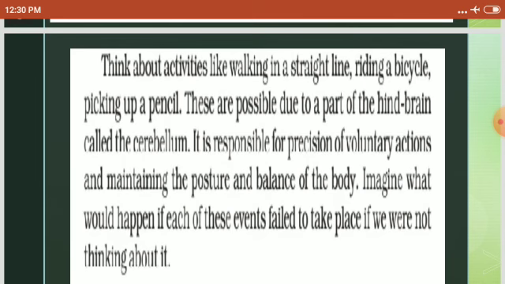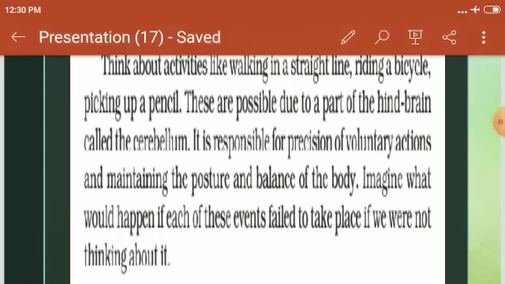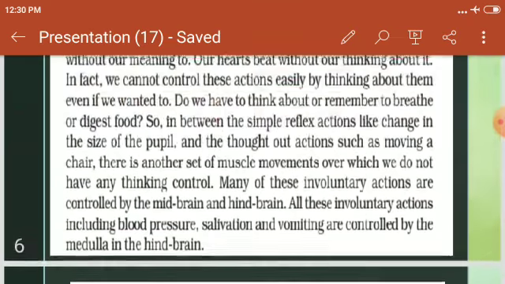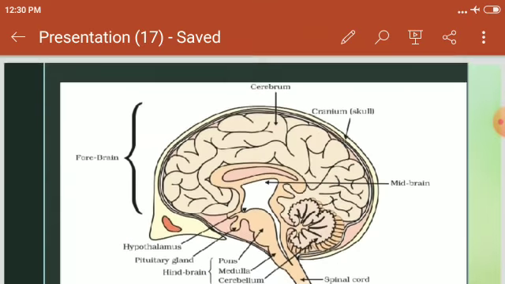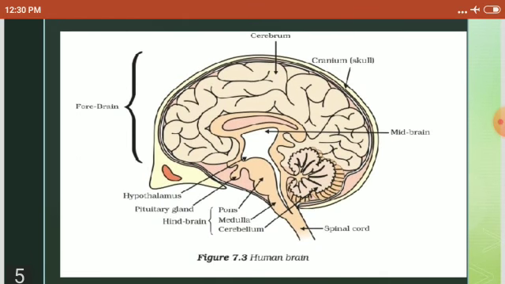Imagine what would happen if each of these events failed to take place if we were not thinking about it. So what we want to do, our balance, our style of walk, everything is under the cerebellum. Okay, cerebellum is also part of which brain? The hindbrain. Okay, so is this diagram of the brain clear for you? The forebrain is there, midbrain is there, hindbrain is there. Spinal cord is a continuation of the brain, and in the forebrain there is the cerebrum.